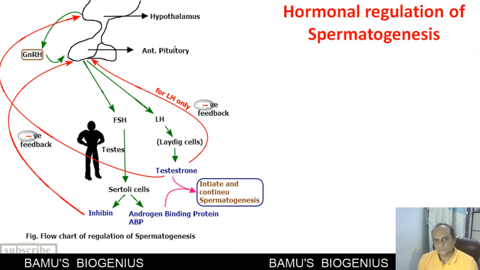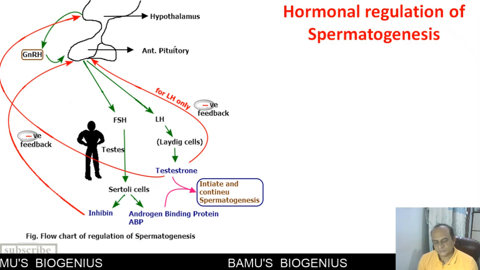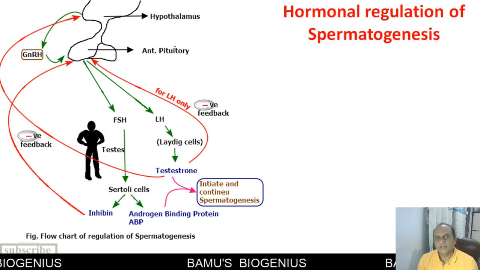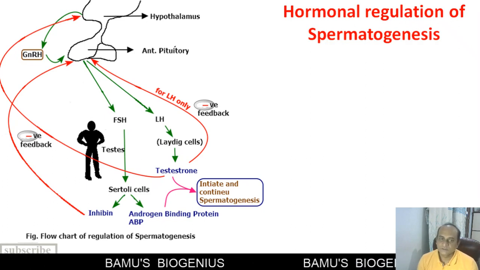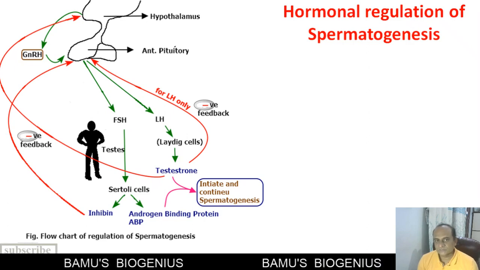Follicle stimulating hormone is very essential for maturation of the spermatogonia, and follicle stimulating hormone and luteinizing hormone are both required for complete spermatogenesis. So this is the importance of both of these hormones.